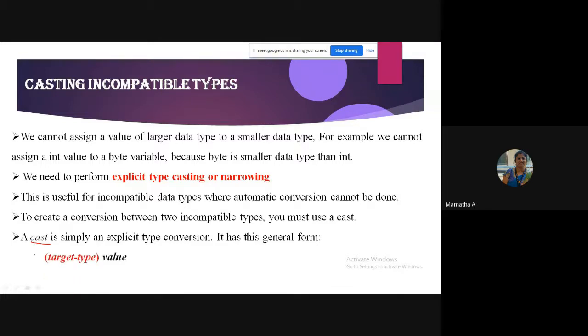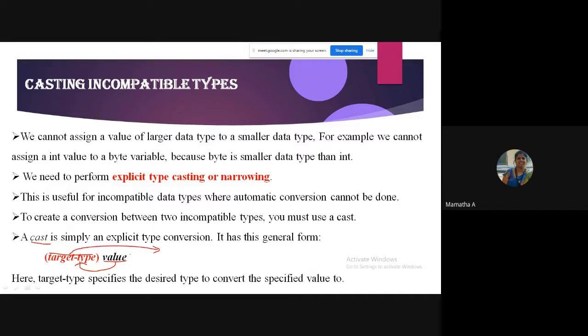You see here, value. For that value, you should give the target type. What is this target type? The target type is nothing but the desired type you want to convert the specified value to. Suppose the value is int, you want to convert to byte, then what is my target type?